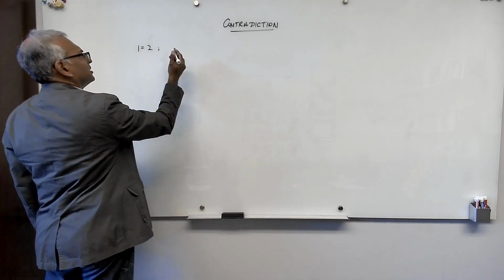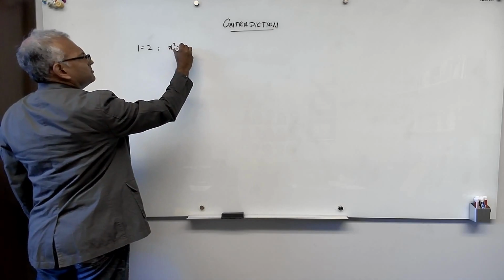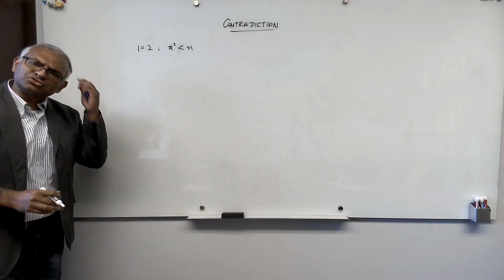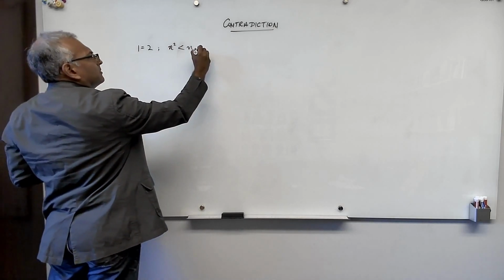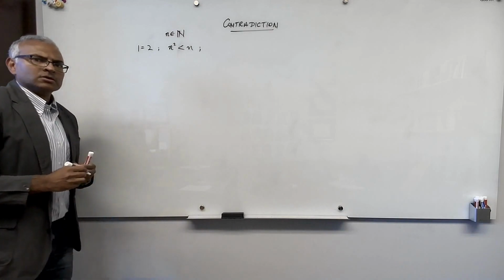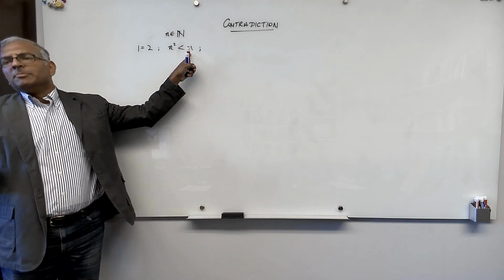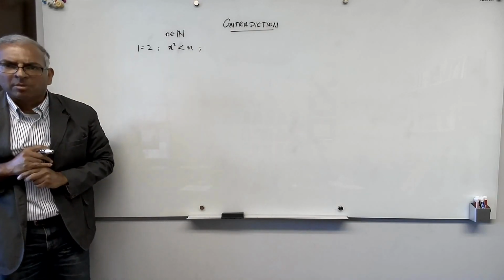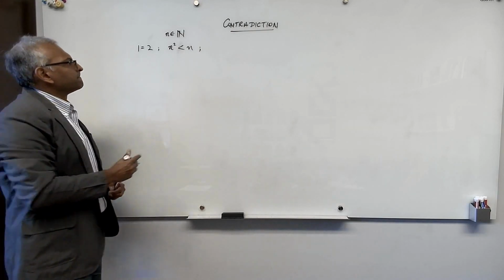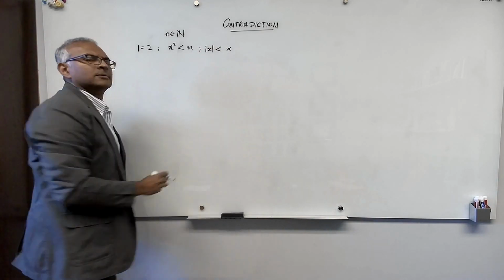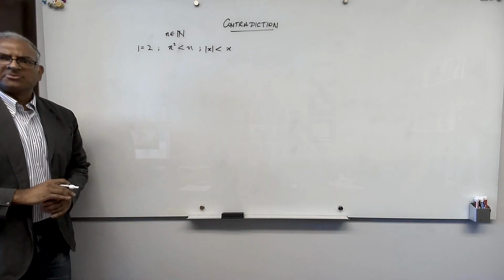Here's another contradiction. N squared is bigger than n, and n squared is less than n, where n is, let's say, a natural number. This could be true depending on what n is, but if n is a natural number, this is nonsense, not possible. False. The absolute value of x is less than x. Never possible, not for the real numbers.